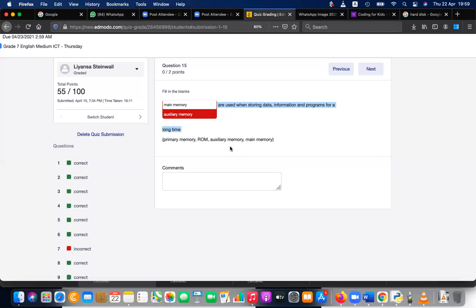Okay, so main memory. Short time. Yeah, it's a short time, right? Main memory is short time. It's like our memory.